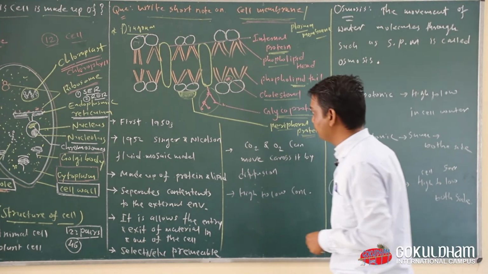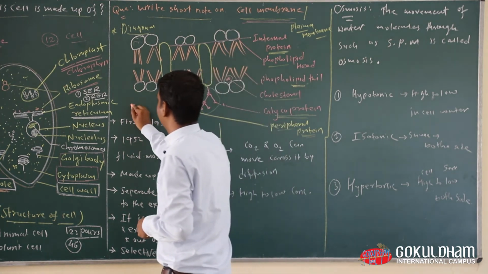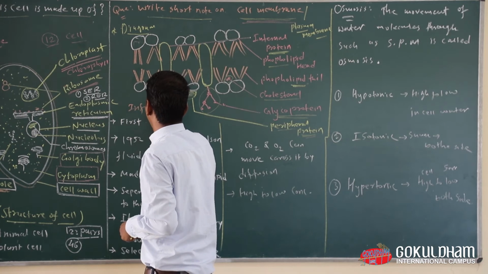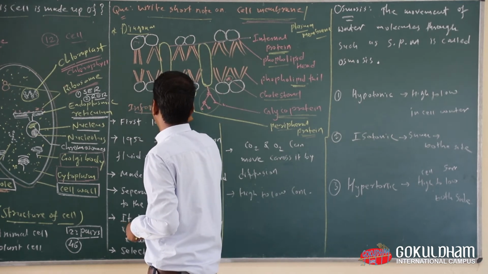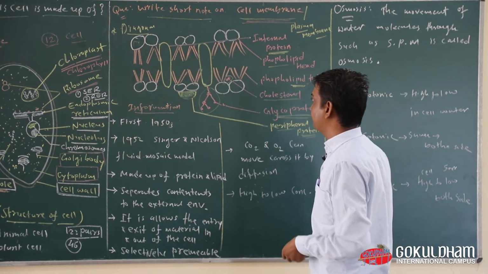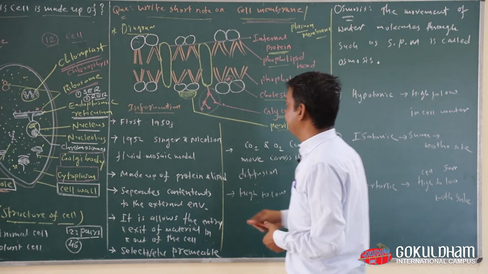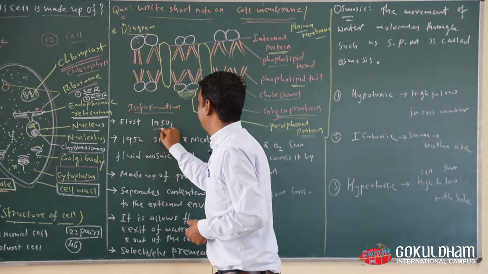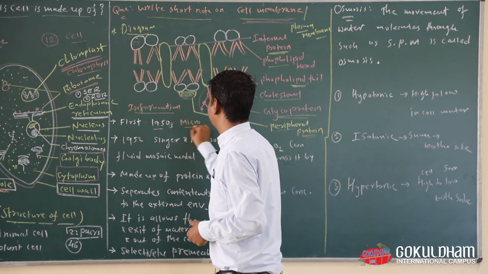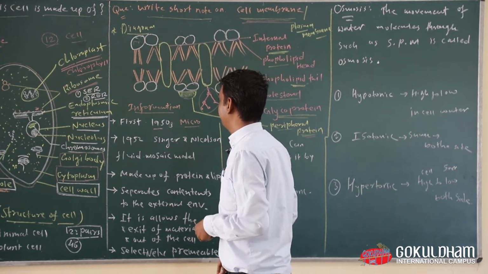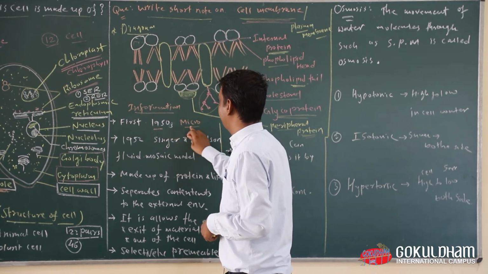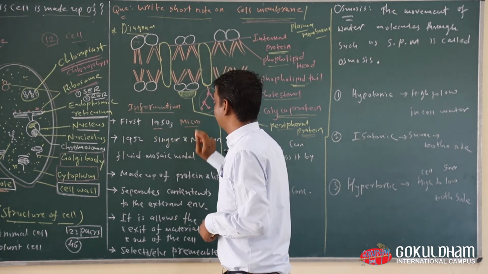Okay, now we are going to see here some information about the cell membrane. So the cell membrane was first observed in the 1950s with the help of a microscope. That means the cell membrane was first observed under the microscope in 1950.